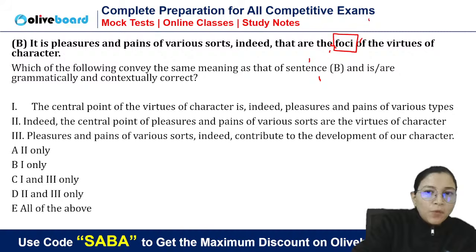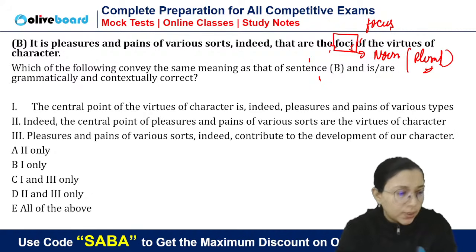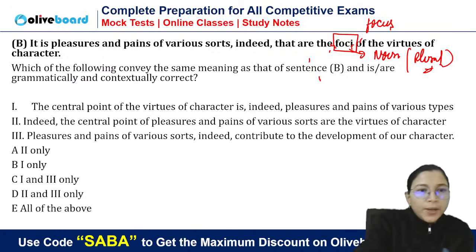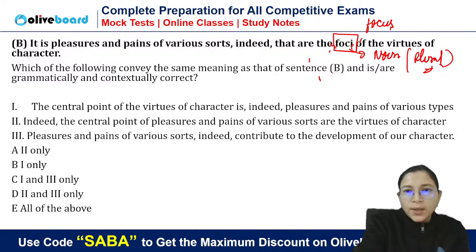It is the plural form of focus. So if I talk about parts of speech here, it is used as a noun. And which form of noun? It is the plural form. And focus, you know, means center. First of all, you should know the meaning. Center, right? It is a plural noun. Plural of focus. Very good. So it is pleasures and pains of various sorts, indeed, that are the foci of the virtues of character. Okay. The central point of virtues of character is indeed pleasures and pains of various types.